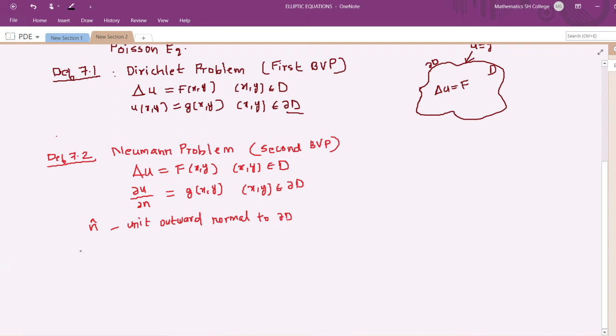And what is dou by dou n? Dou by dou n is nothing but the differentiation in the direction of the unit vector. Dou by dou n represents the derivative in the direction of n cap.